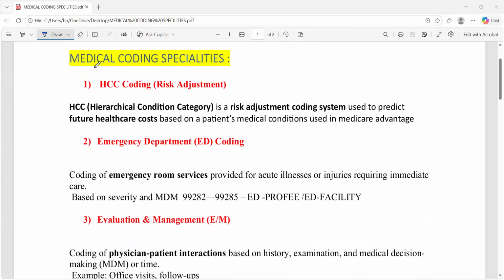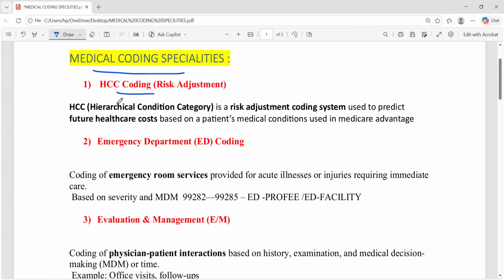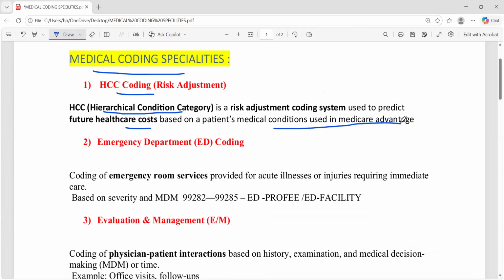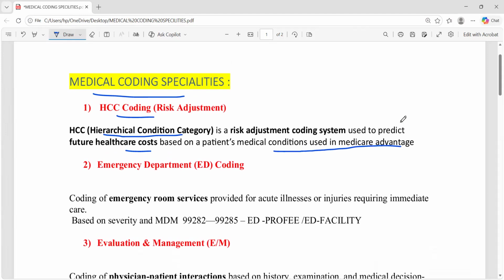First, the medical coding specialties: HCC coding. HCC stands for Hierarchical Condition Category. HCC is a risk adjustment coding, which is used to predict the future healthcare cost based on patient medical conditions, used in Medicare Advantage. We know Medicare is a federal health insurance. In Medicare Advantage, to estimate the future healthcare cost of the patient, we majorly use